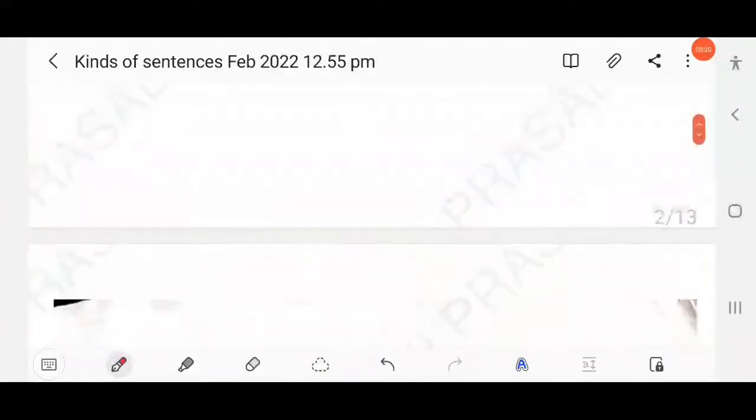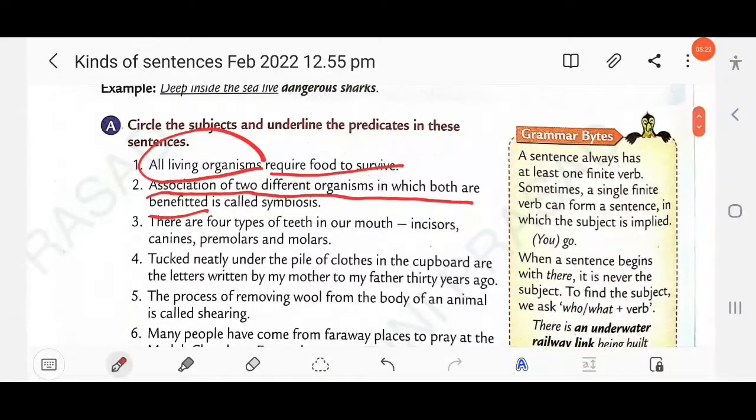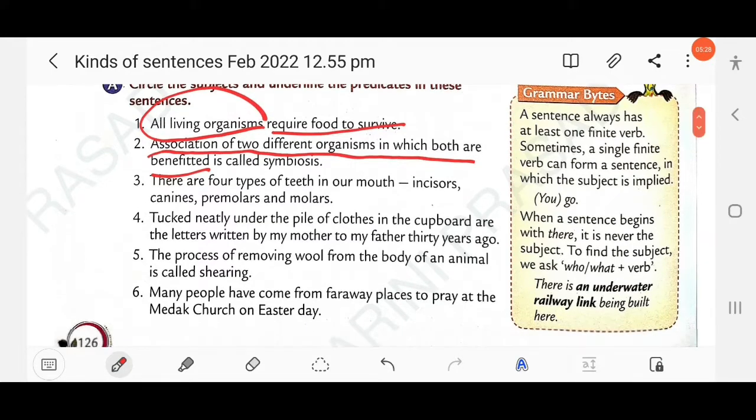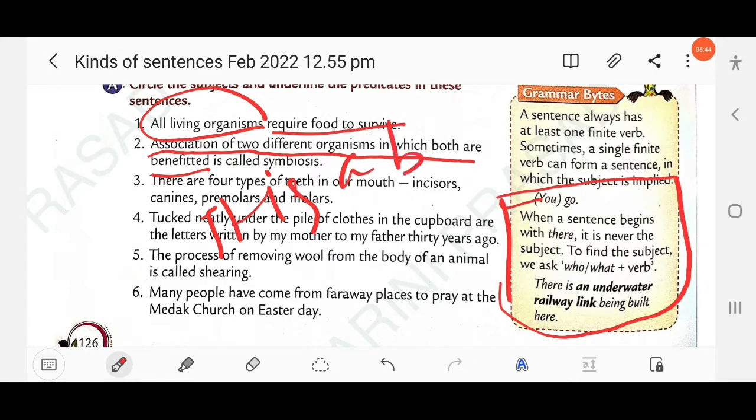Then next question: there are 4 types of teeth in our mouth: incisors, canines, premolars and molars. Just look at the grammar bites here. When a sentence begins with there, it is never the subject. There is called a dummy subject, like it. Take an example: it is a book. Here it is not called the subject.